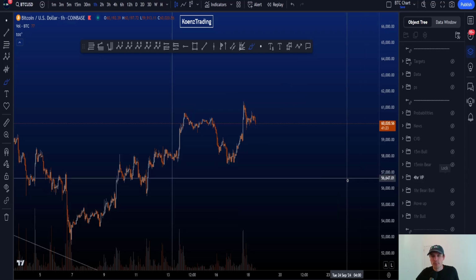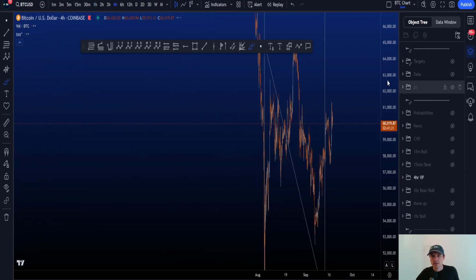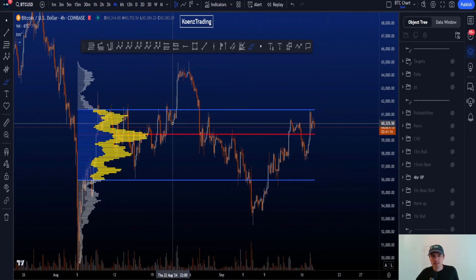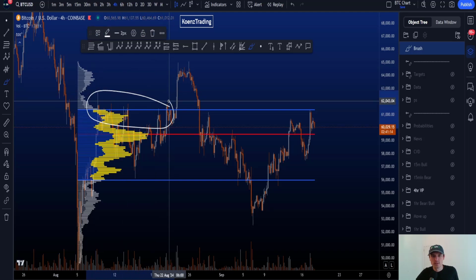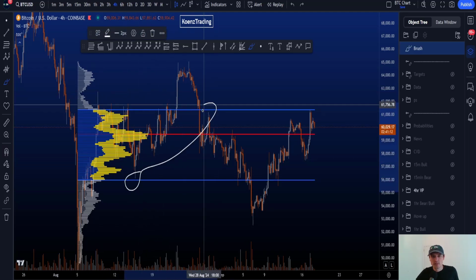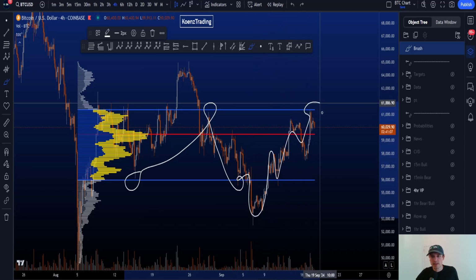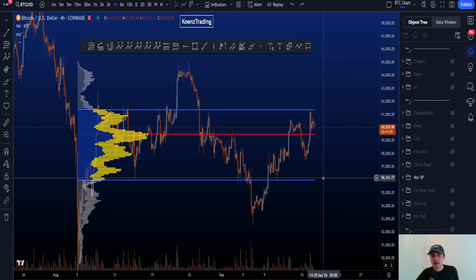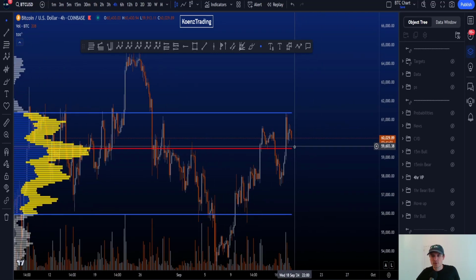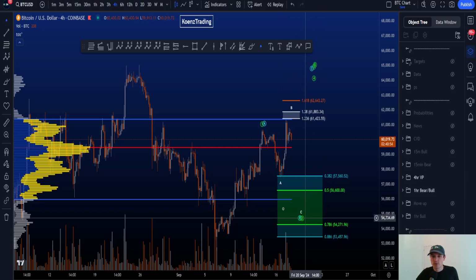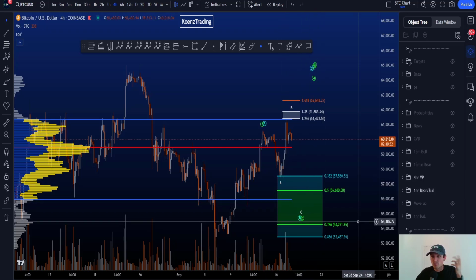Now, when we look at the 4-hour time frame and this volume profile, it is very, very nicely respected. It's a great volume profile so far. Resistance over here, support, resistance, support, deviation, back to support, and now we are back at the value area high, testing it as resistance. The point of control is right below us here at about 59.5k, value area low 55.9k, right? And that is in confluence with what we see over here, that green box for a potential B or 2.